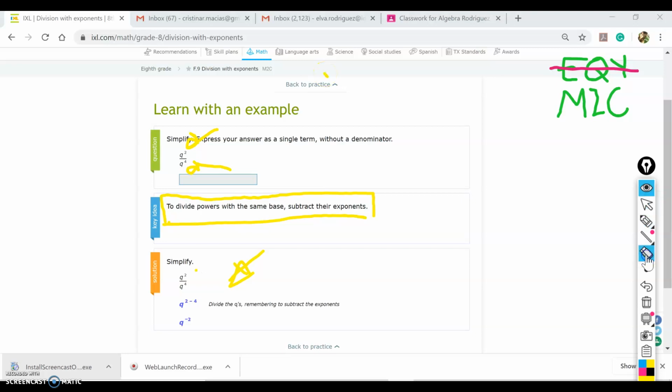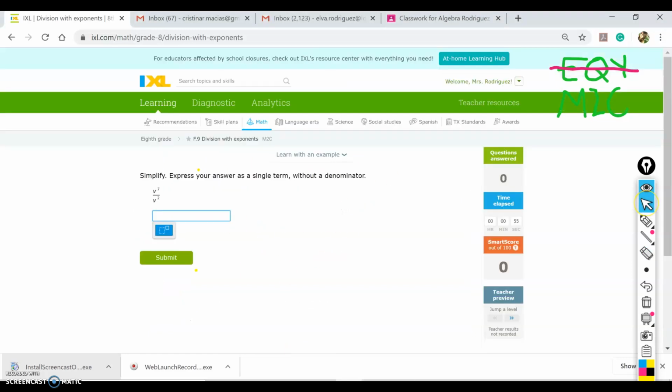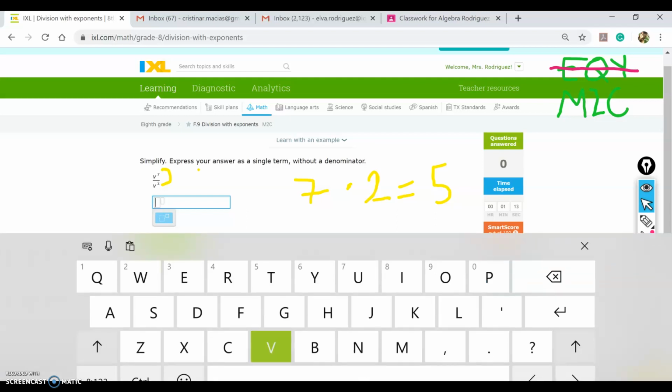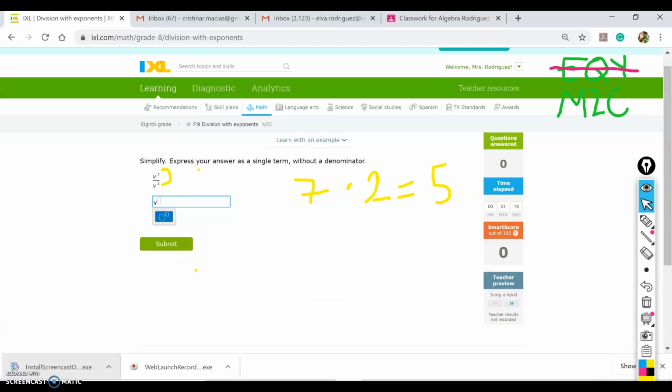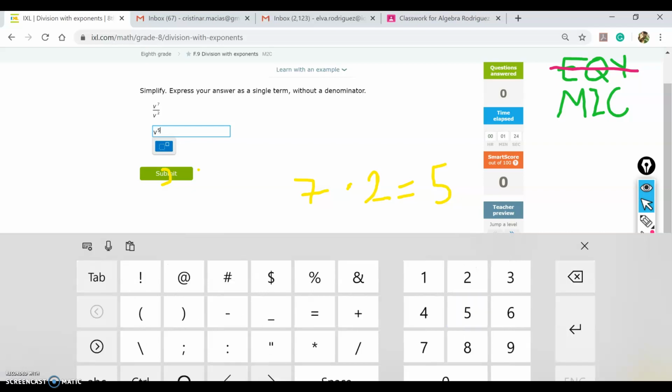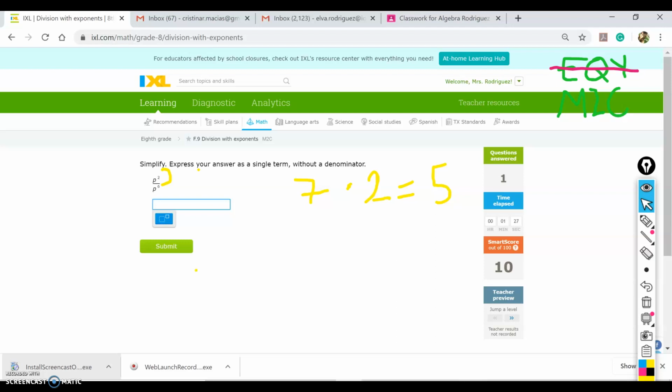So let me go back to the problem. What I need to do is subtract 7 minus 2. Well, we know that is equal to 5. So my answer would be b to the power of 5. And that's it. I'm going to do one or two more so you can understand exactly how to do it.